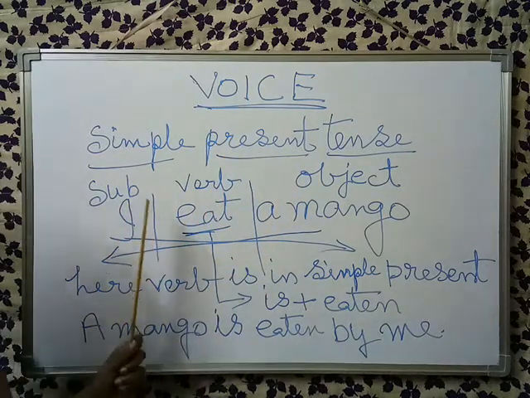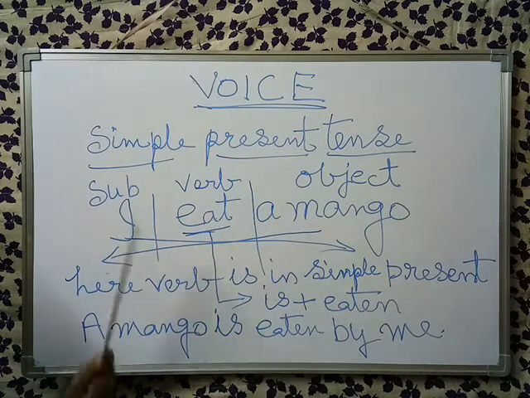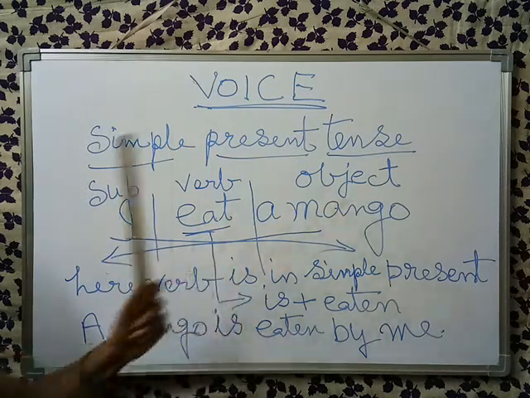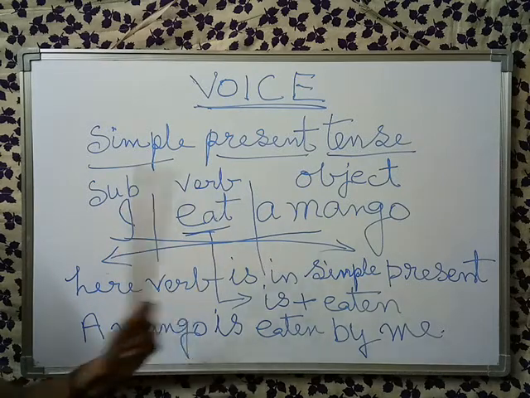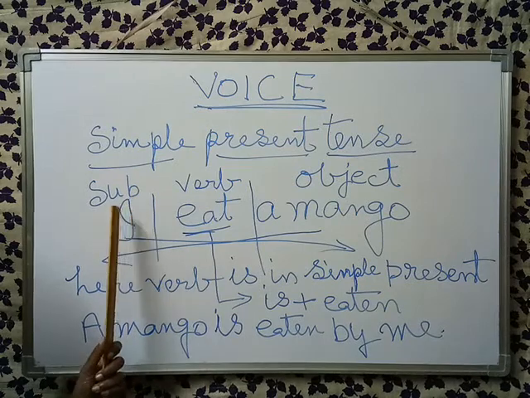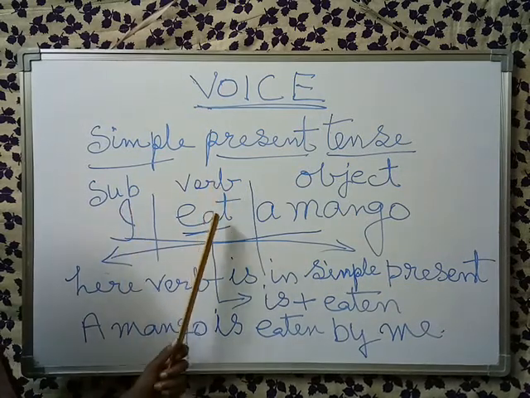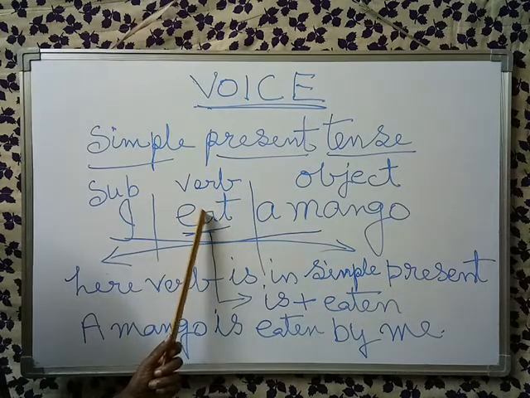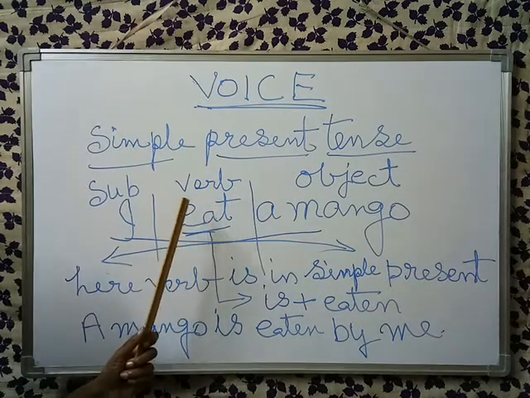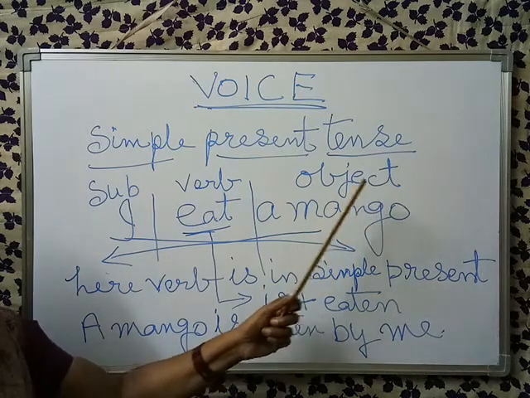Here, one example I have given: I eat a mango. Here, I is the subject, and subject means doer. Eat means verb, it means work. And object is a mango, the sufferer.